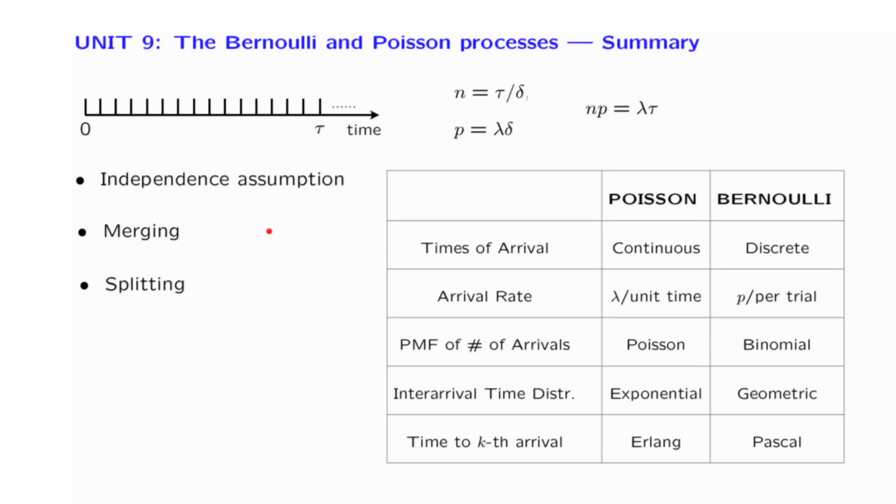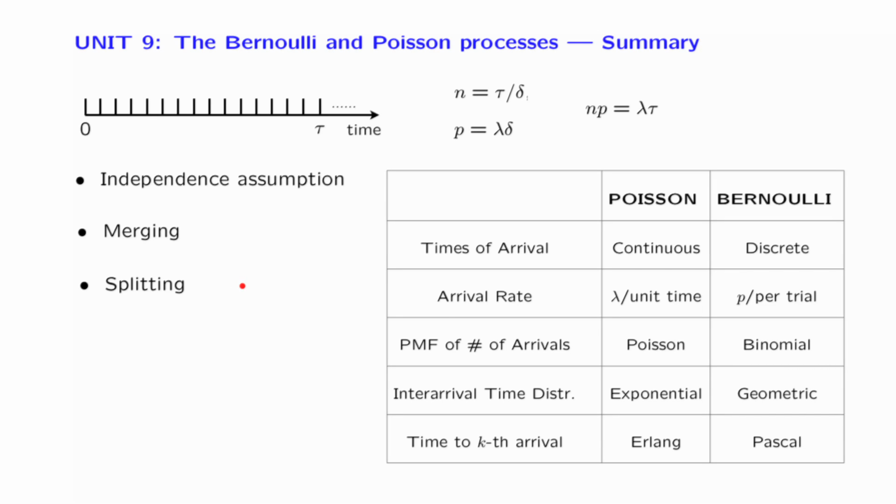We also discussed splitting of a process. That is, arrivals come, but we do not accept them all. We only keep some of them, and for each arrival, we decide whether to keep it or not by flipping a coin. And all those coin flips are independent. They are independent of each other and also independent of the process that we started with. So we saw that when we split a Bernoulli or Poisson process, what we get is again a Bernoulli or Poisson process.